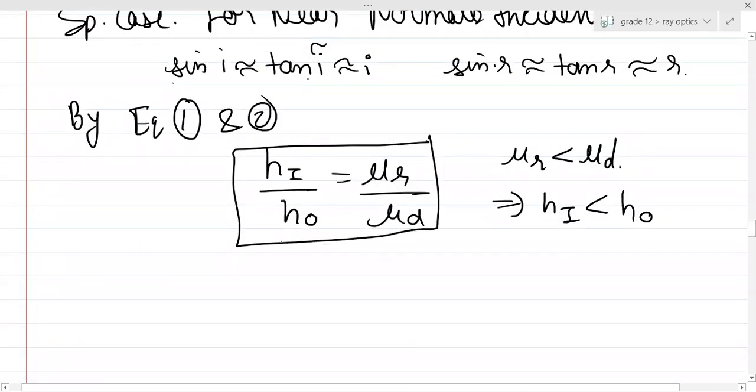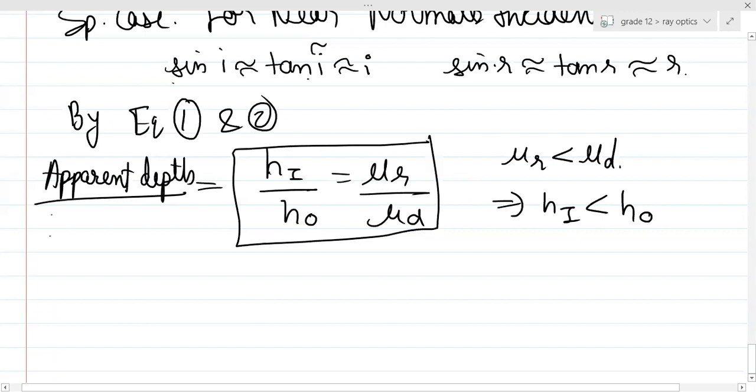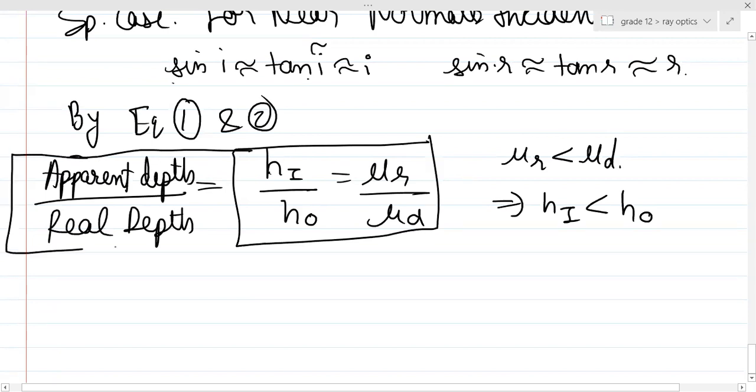So please write this one. What is hi? Hi is basically where the image is located. Basically apparent depth. This is the depth which will appear to you, right? Where the height of the object was at ho. So can you see, guys? This is basically the ratio of apparent depth to real depth.